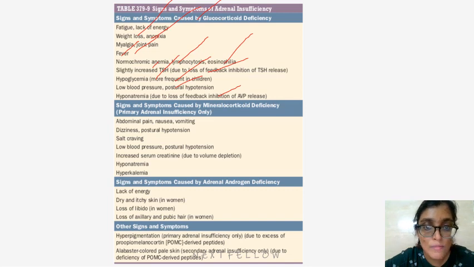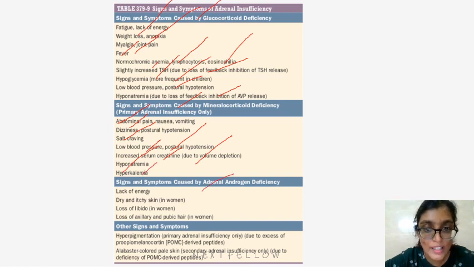Signs and symptoms caused by mineralocorticoid deficiency, primary adrenal insufficiency only. It causes abdominal pain, nausea and vomiting, dizziness, postural hypotension, salt craving, low blood pressure, increased serum creatinine due to volume depletion, hyponatremia and hyperkalemia.